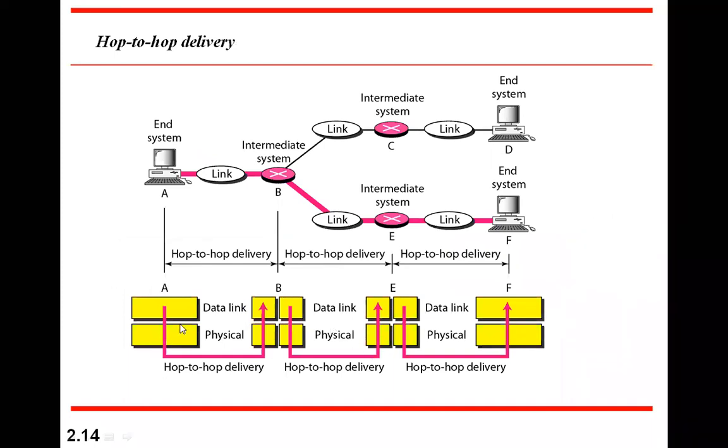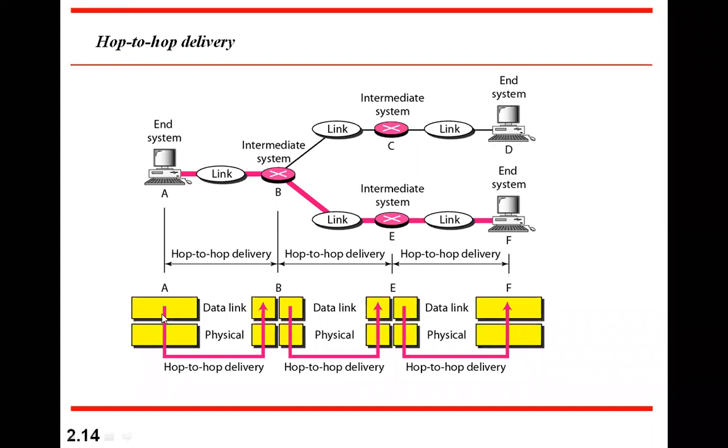The communication always has this as source and this as destination. Similarly, between these two, this becomes source, this becomes destination. Here, this becomes source, this becomes destination. This is applicable for both the physical and data link layers. Whereas for the remaining layers, the end system is always the source, and this end system is always the receiver or destination.